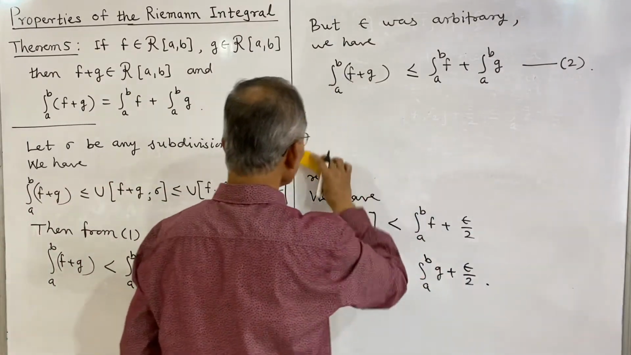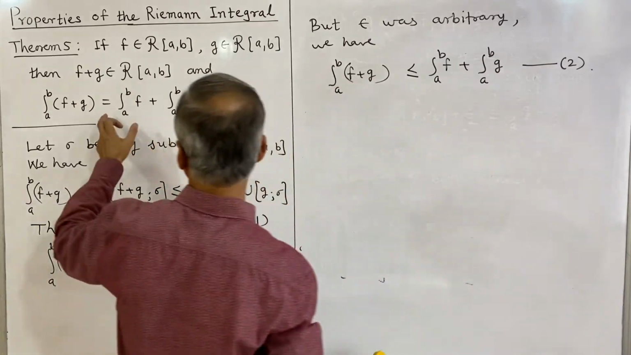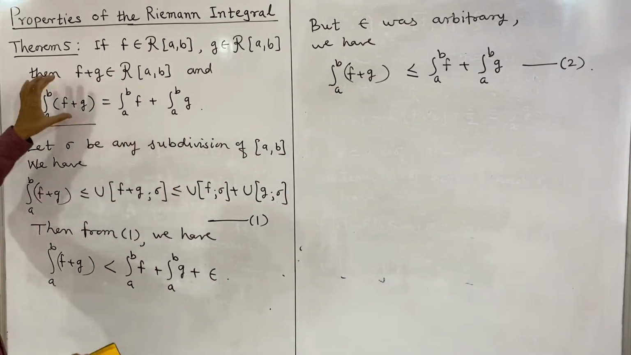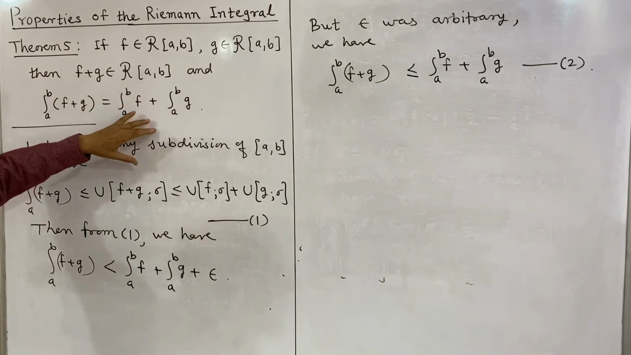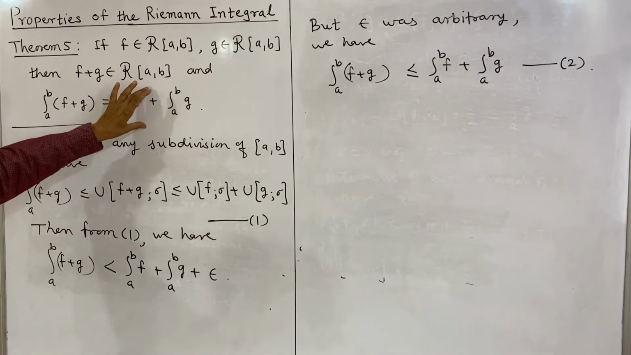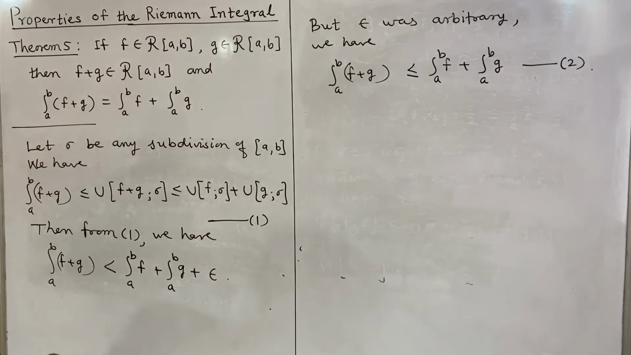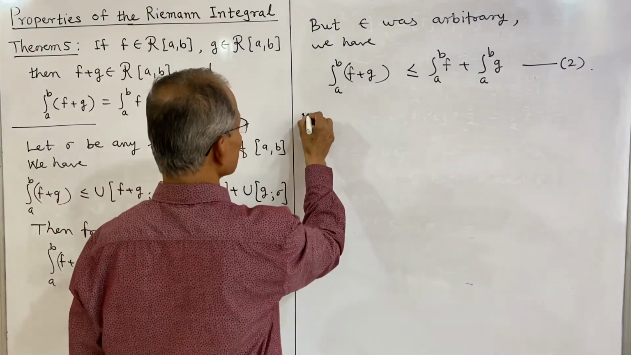Now on the second part we want to prove the equality. So we have proved this is less than or equal to the right side, and the converse we shall also prove, that this is greater than or equal to the right side expression, then the two will be equal. Now f and g are Riemann integrable. Next,